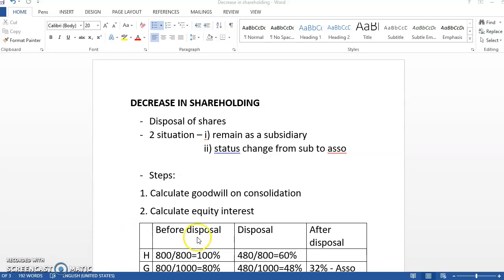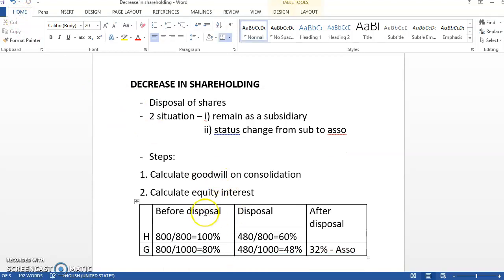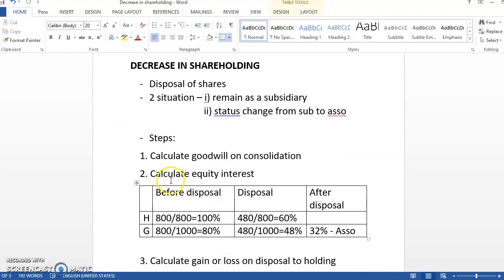The second step, we need to calculate the equity interest. For example, you can see here, this is a diagram. We need to calculate the equity interest.